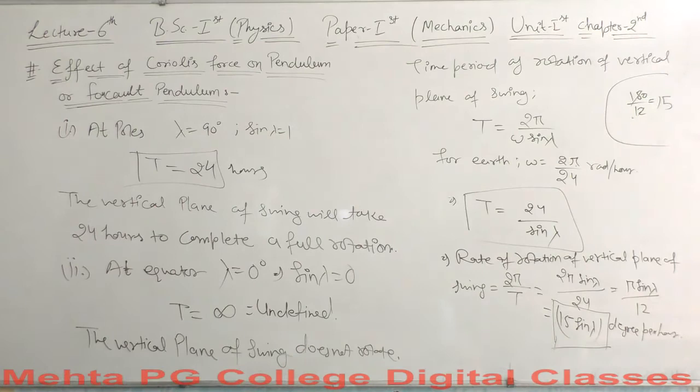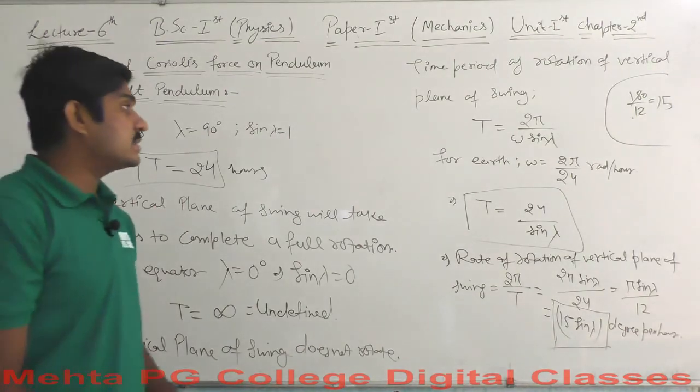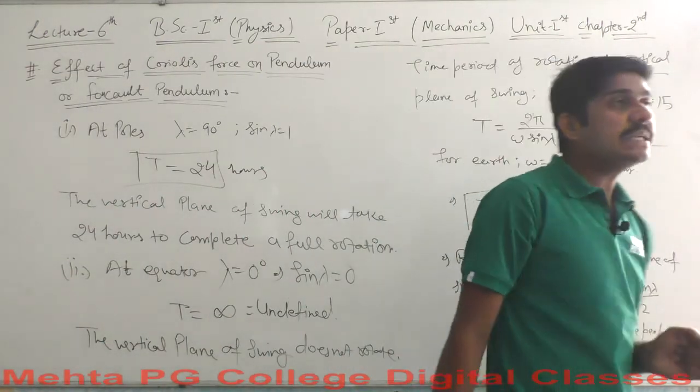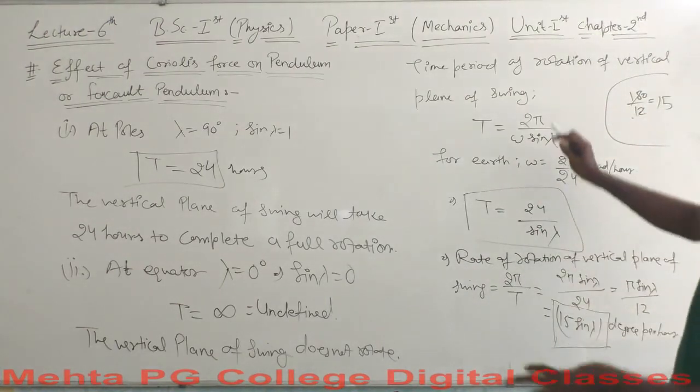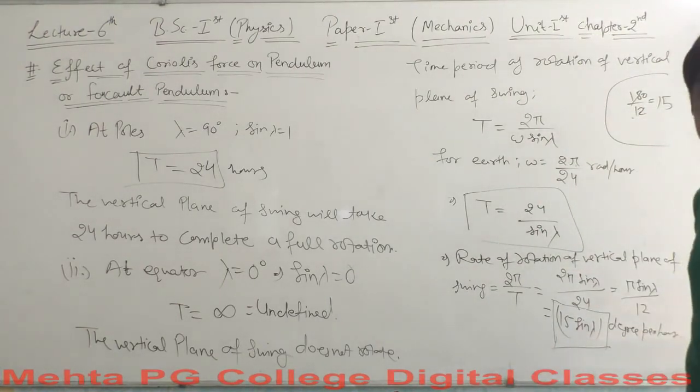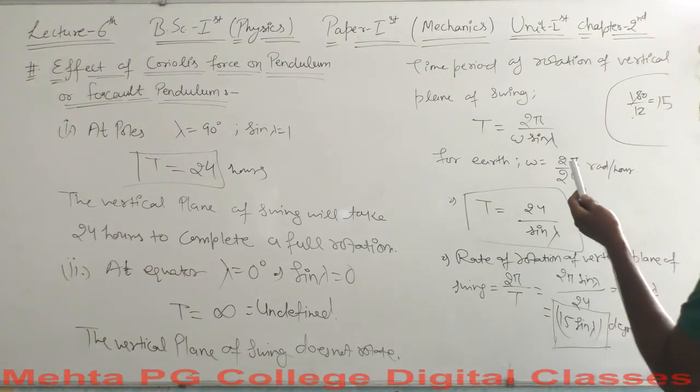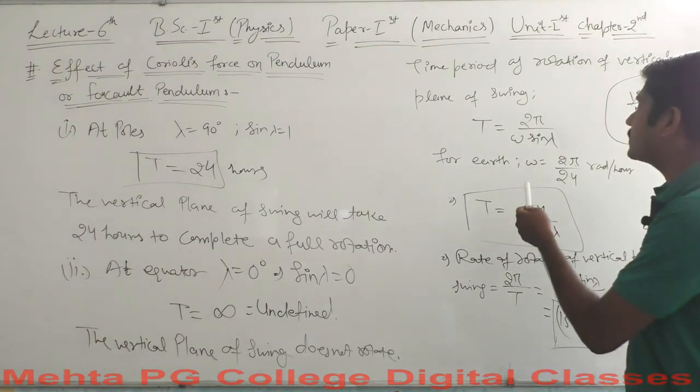And this is all the mathematical expression that is all up to you. You consider it yourself. Let's say we are subjected to calculate the time period here. The time period for the vertical plane of swing is T equals 2 pi over omega sine of lambda.